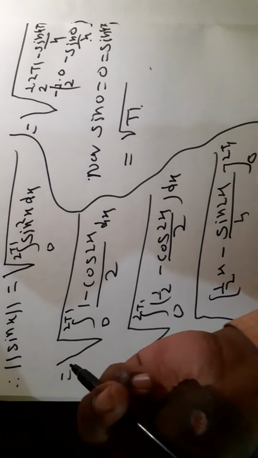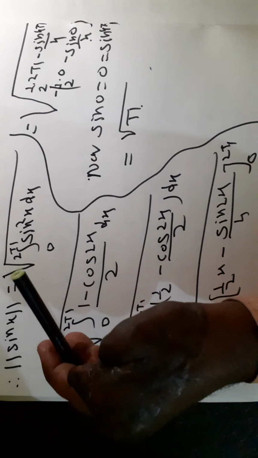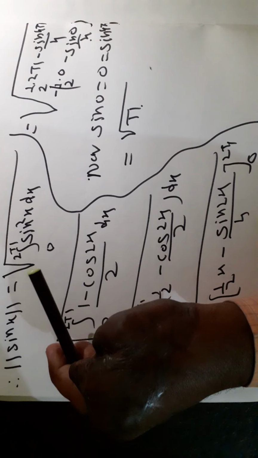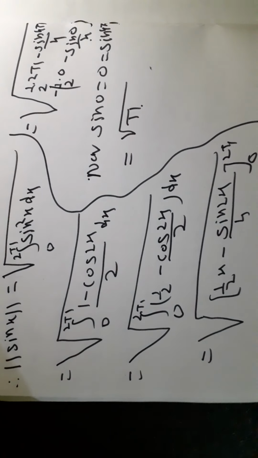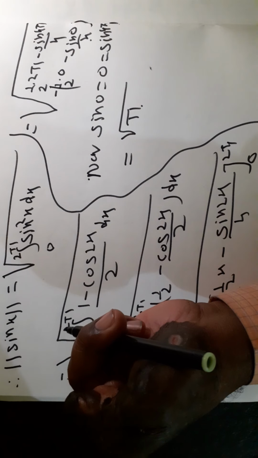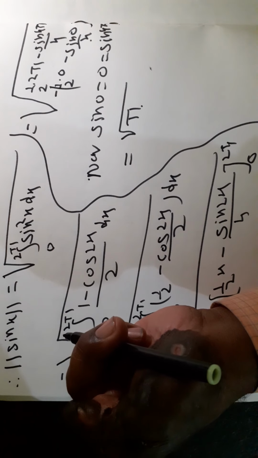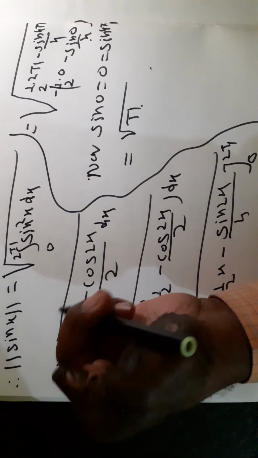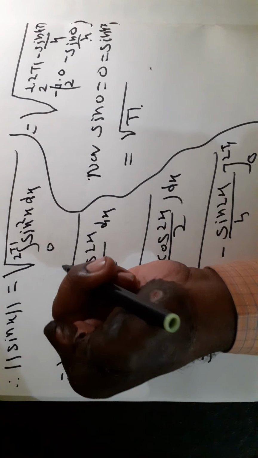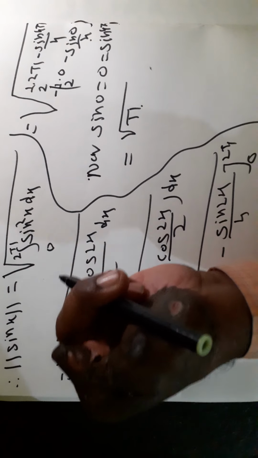See here, we are considering the vector space C[0, 2 pi], the set of continuous real valued functions defined on the closed interval 0 to 2 pi. Here we want to find the norm of sin x. Now norm of f is equal to under root of the inner product of f with f. Here f is equal to sin x. Therefore norm of sin x is equal to under root of the integral of sin square x with respect to x from 0 to 2 pi.